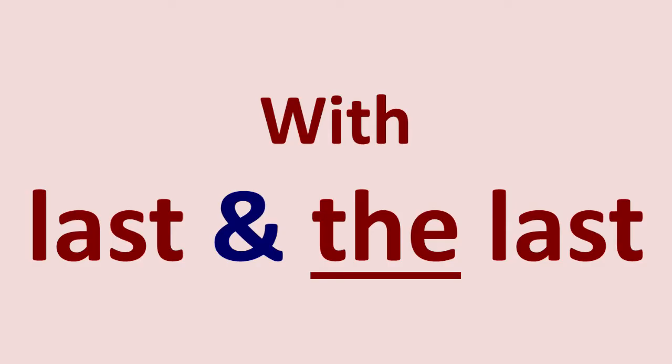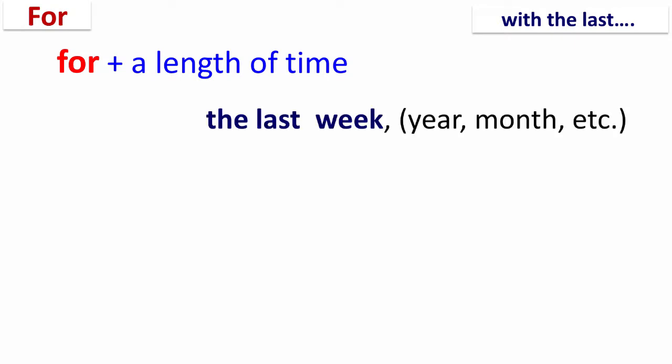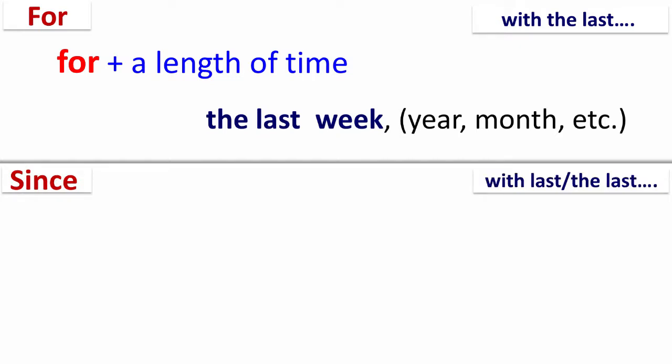With last and the last, for is followed by the last, which is followed by a period of time. For example, for the last week, for the last year, for the last month, etc. On the other hand, since is used with last or the last as the following.